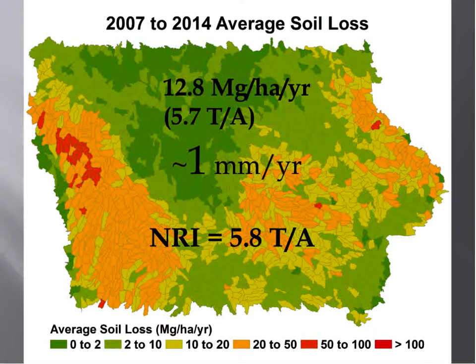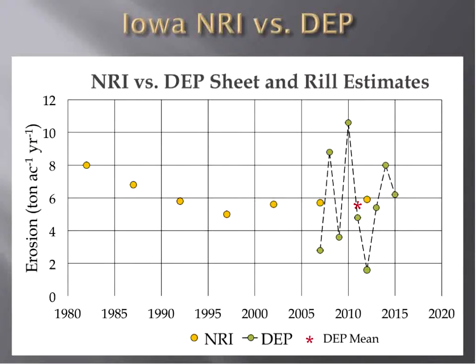So, again, the intent of the Daily Erosion Project is to inform the public and interested folks in terms of the magnitude of soil loss across the agricultural landscape.